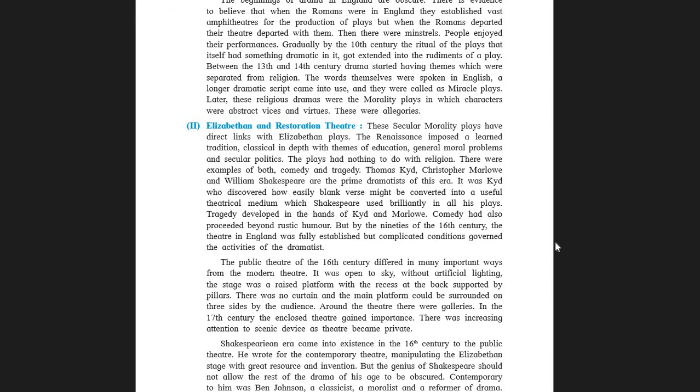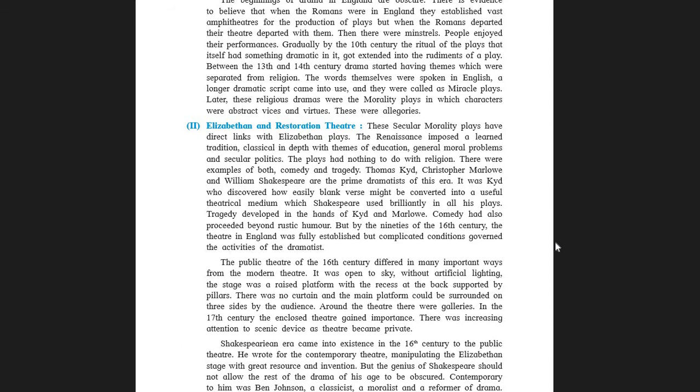Students, the plays had nothing to do with religion. Take note of it. The plays which were played on the stage in the Restoration theatre, during the Restoration period, were far away from the thought of religion.